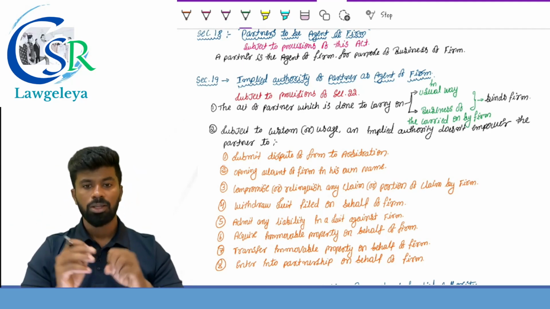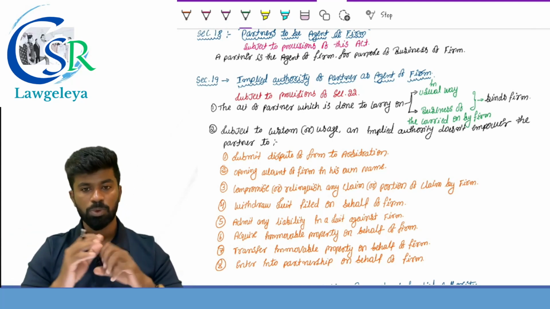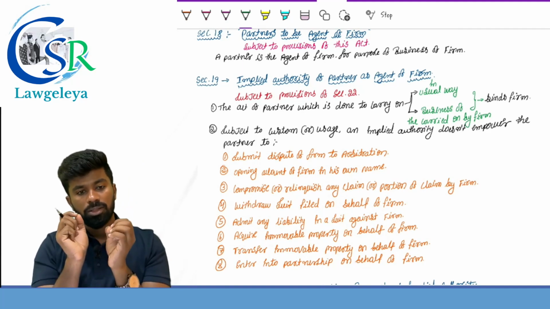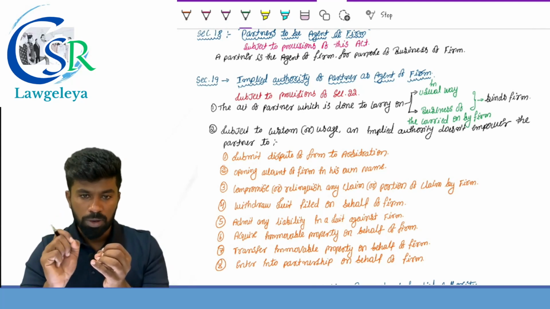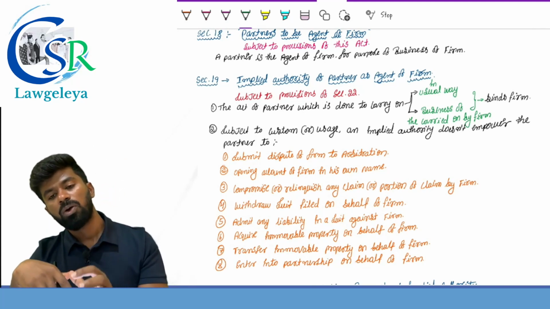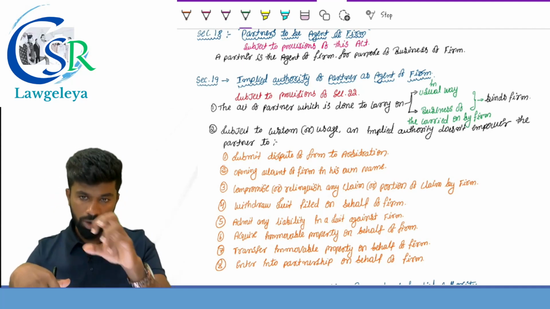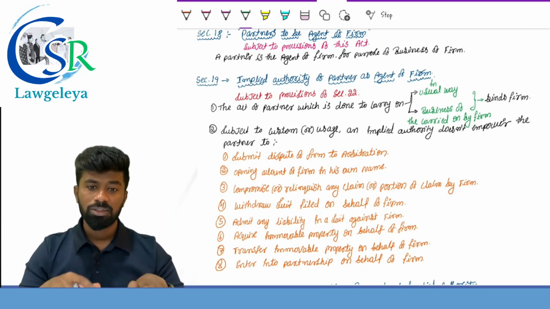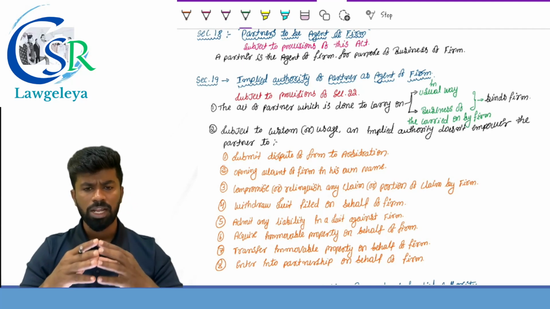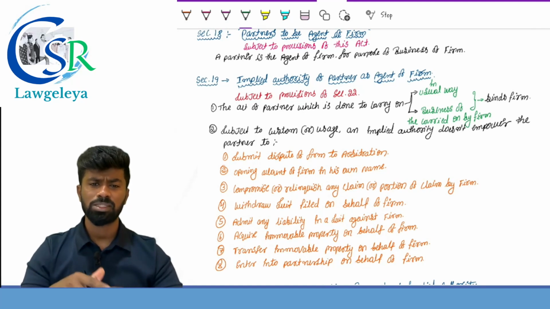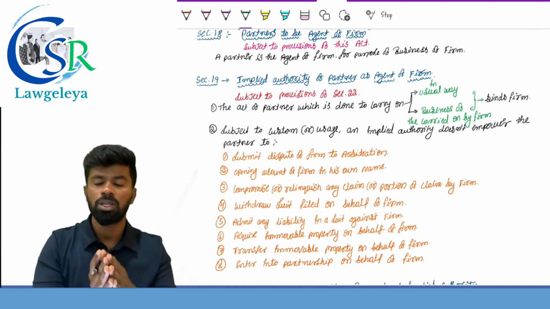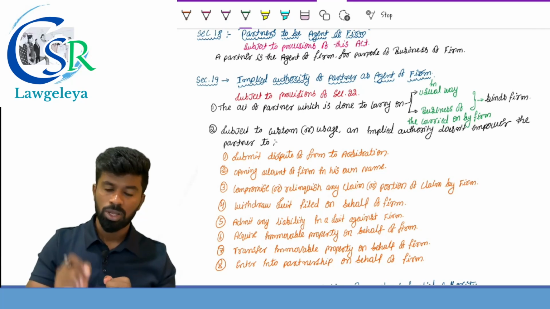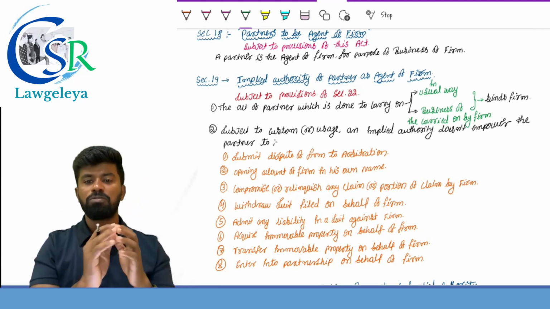I repeat, subject to section number 22, which provides that the act of a partner binds the firm only if it is in the firm name, if a partner does any act which is done to carry on in the usual way business of the kind carried on by the firm, binds whom? Binds the firm, means the firm is responsible. But however, there are few acts or few transactions which section number 19 itself provides that they are out of the scope of section number 19, means they are not considered as implied authorities. And if a partner does these activities without having an express authority, the firm is not responsible.